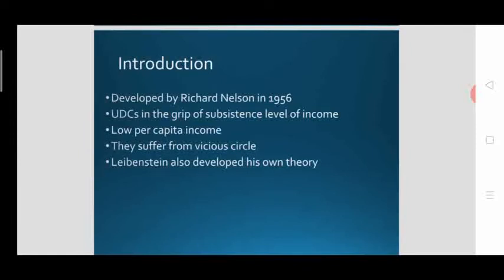This theory is on the fate of underdeveloped countries or low income economies which are in the grip of vicious circle of poverty, as their income is too low and they are also in the grip of subsistence level of income. That means their per capita income is too low to maintain the population, and they are struggling with poverty. They are fighting poverty, as their income is too low to maintain their people.